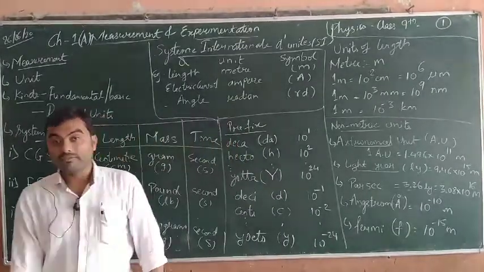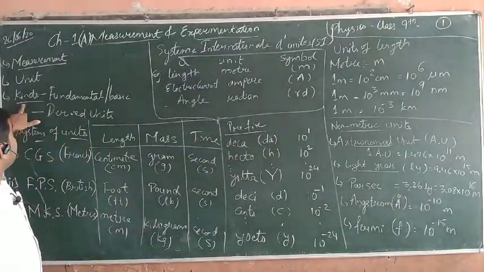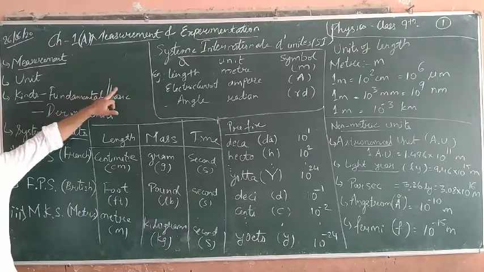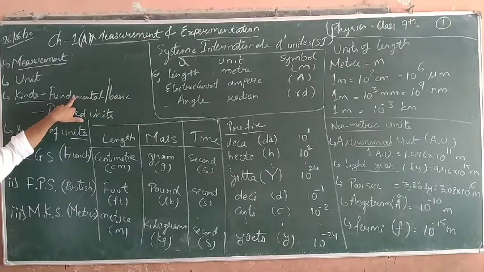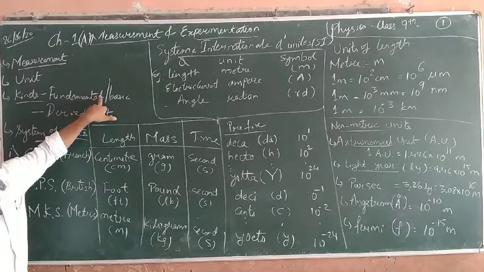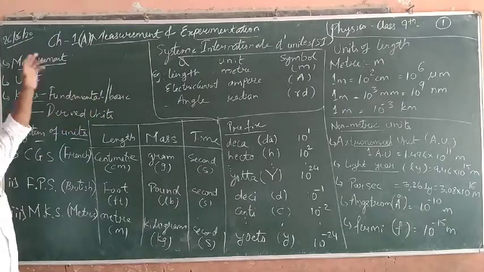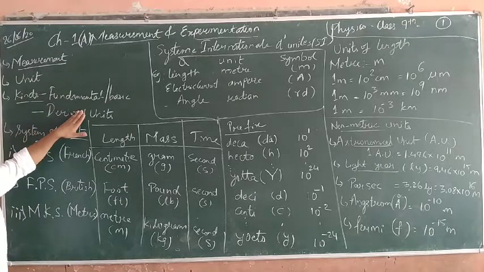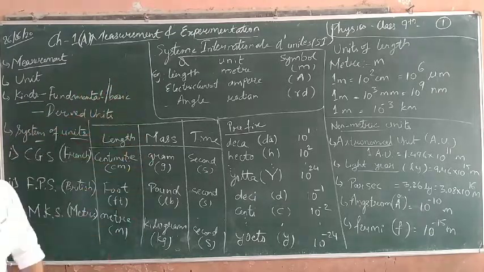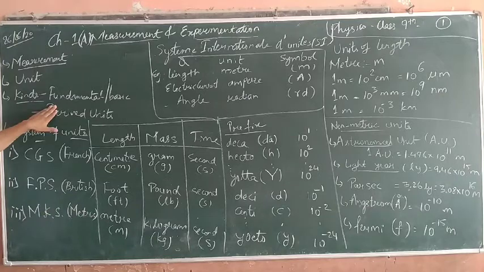Now, next we are going to deal with the types of units. First is the fundamental or basic unit, and second is the derived unit. Fundamental or basic units are the basic units which we use in day-to-day life, and in total we have 7 fundamental units, and from those we have 2 more derived units. I am going to tell you the 7 fundamental units in this part. So that is the basic definition for fundamental units and derived units.